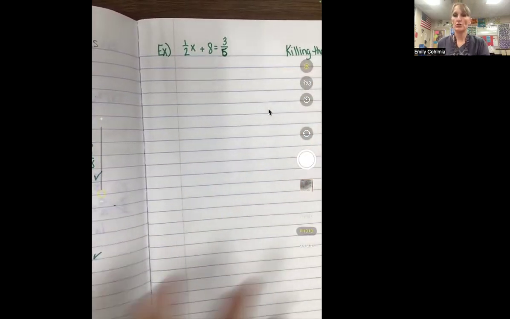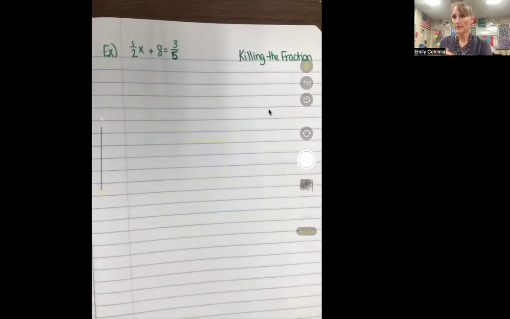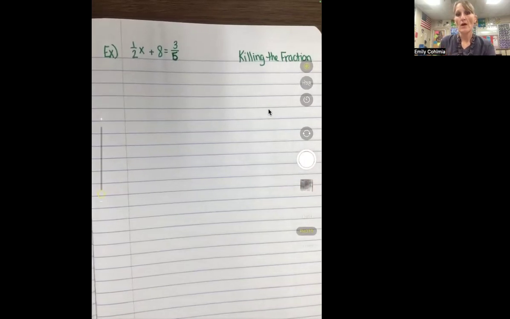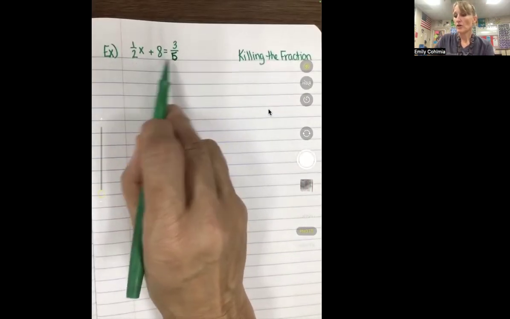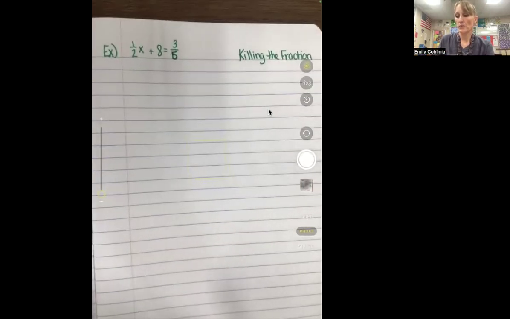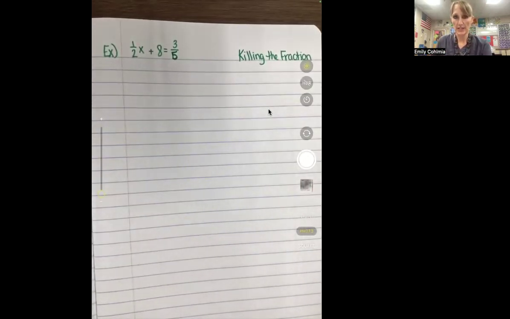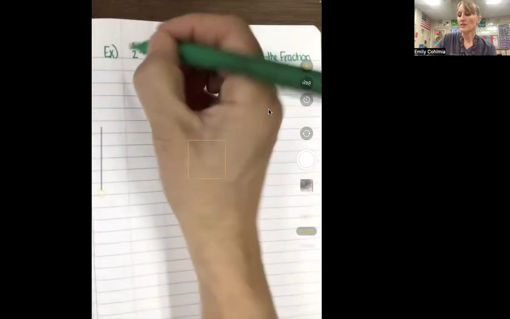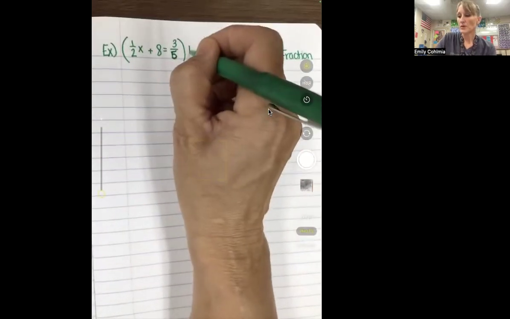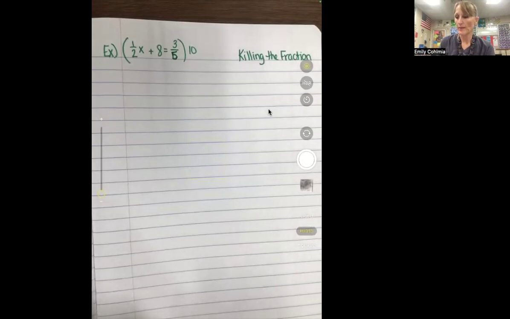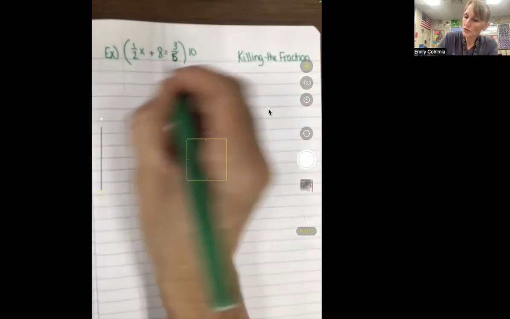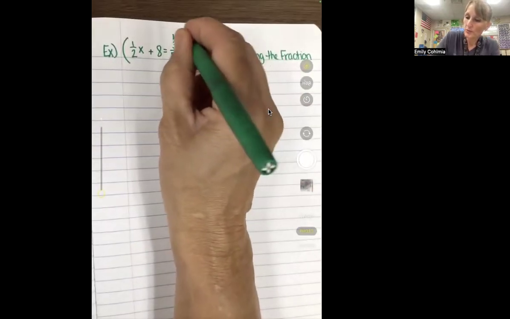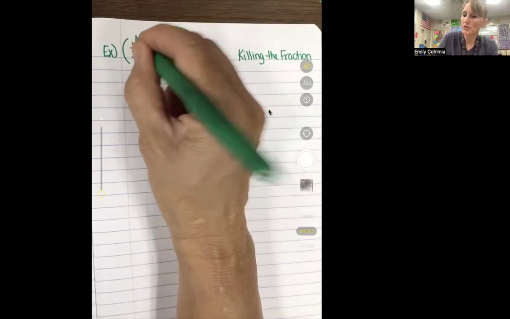If we kill the fraction, we are going to get rid of the fraction altogether. It's going to be gone completely, so we don't have to deal with fractions anymore. And the way you do this is you multiply the entire thing by a common denominator. Our denominators are 2 and 5, so we need a common multiple. We count by 2s, 2, 4, 6, 8, 10, 12, 14, 16, and we count by 5s, 5, 10. And we know that 10 is the smallest one. So we're going to multiply this whole thing by 10, a common denominator. We're essentially going to do distributive property, and we're going to do it to absolutely everything.